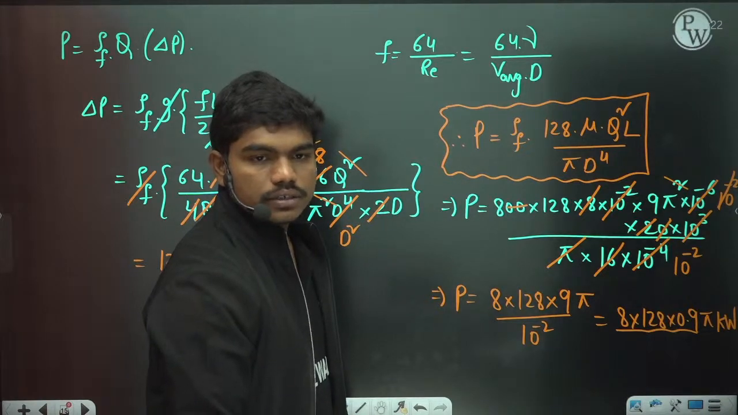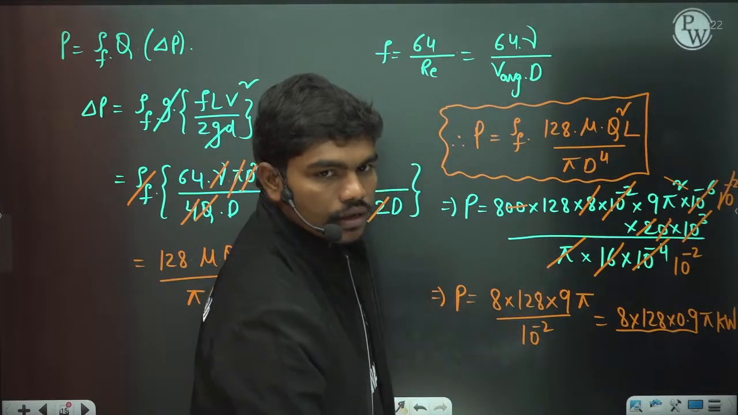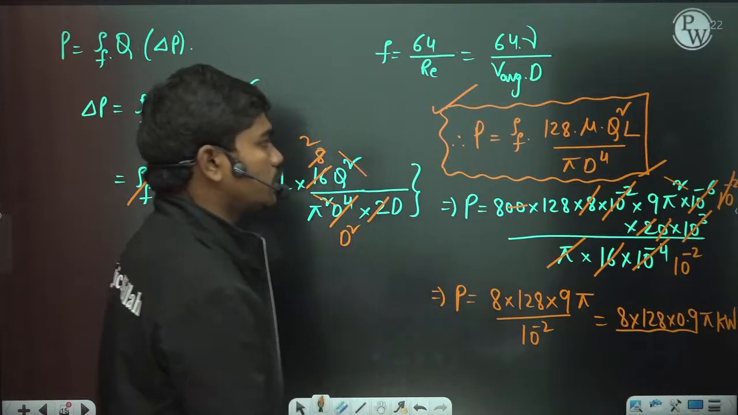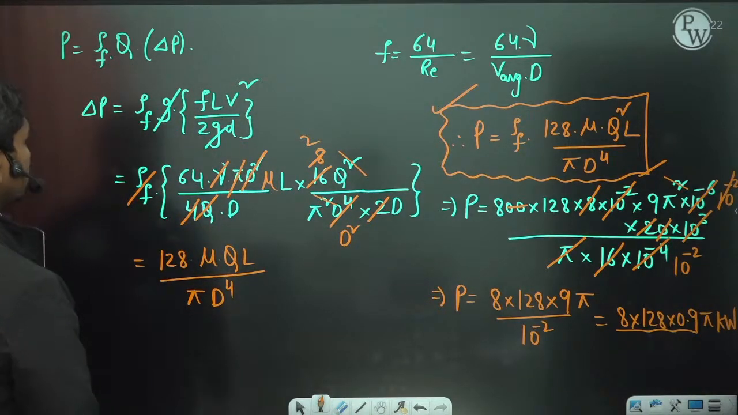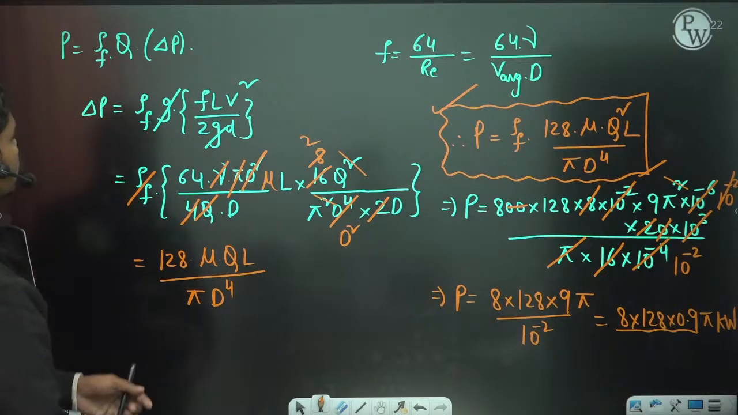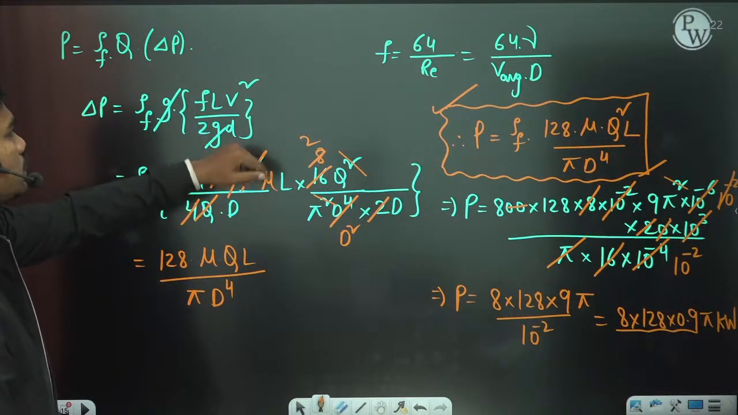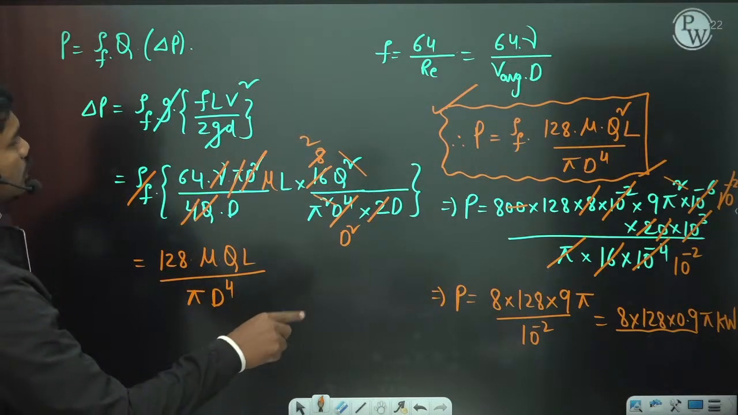Okay, so is every substitution correct here? So please confirm. And this formula is also very frequently used, right? Did we miss any quantity here? So please check. Rho f into g into this f value, which is 64 by Reynolds number. Okay, so 64 nu by V average into d.